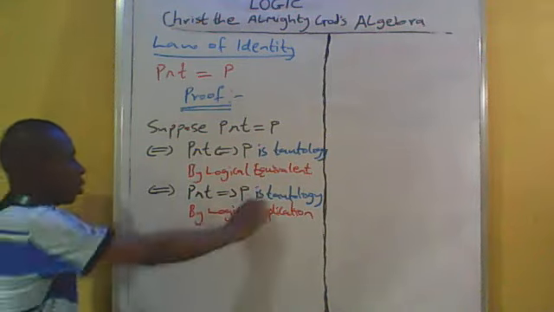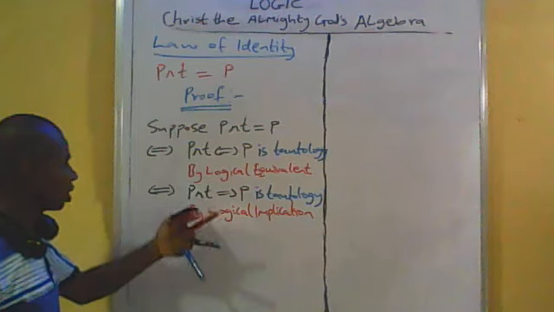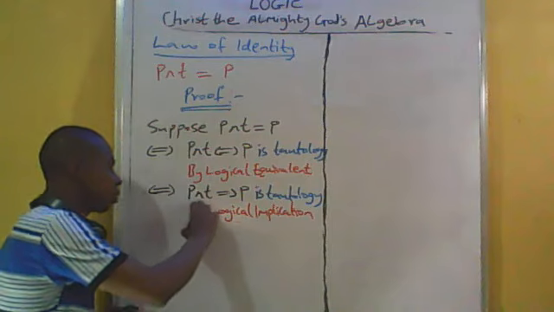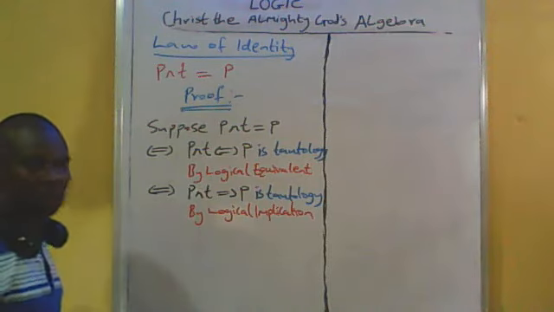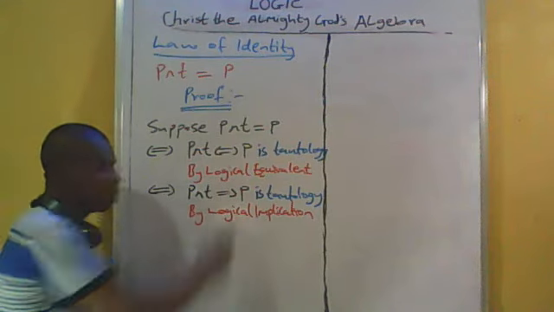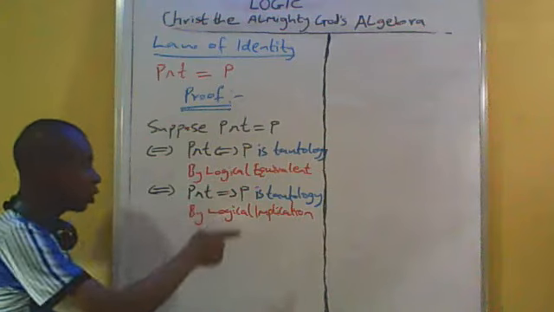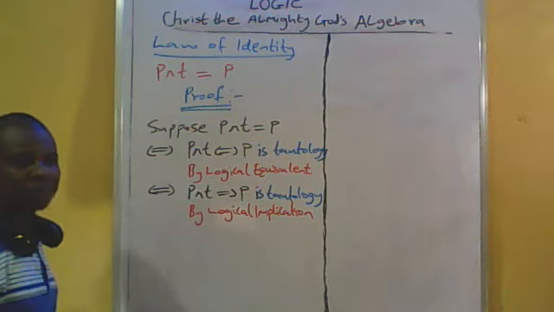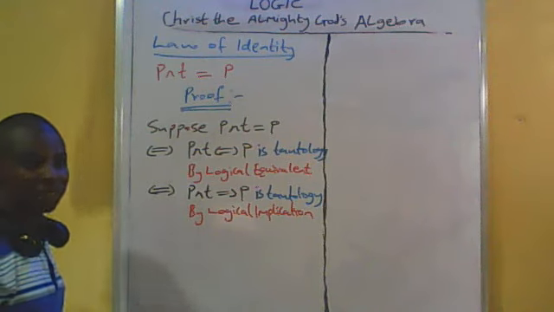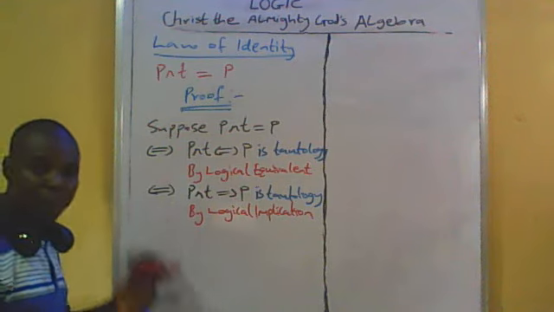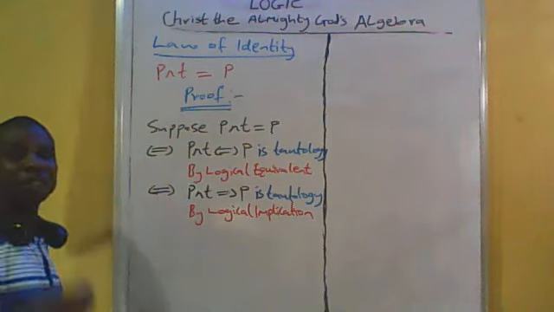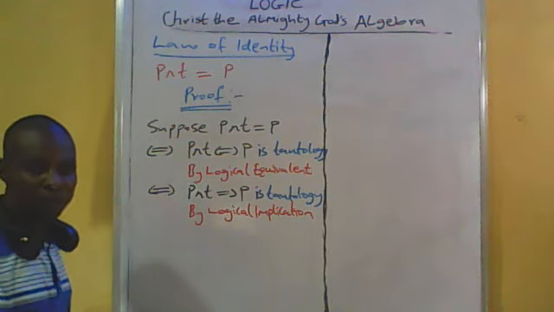Now, since this statement is a tautology, that means P and T implies P is a tautology. We then deduce that it is certain that P and T exist because P and T is a proper implication of P. That means the antecedent is a proper implication of the consequent. Since P and T exist, due to P and T being a proper implication of P, we then say that P and T is a logical implication of P, I mean the consequent.